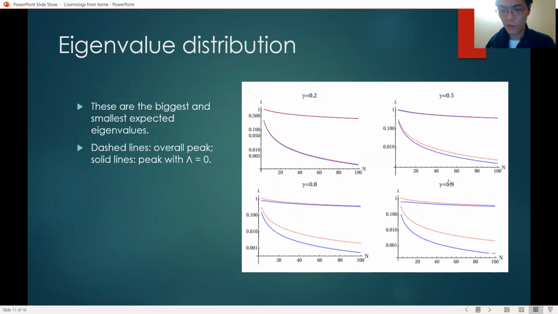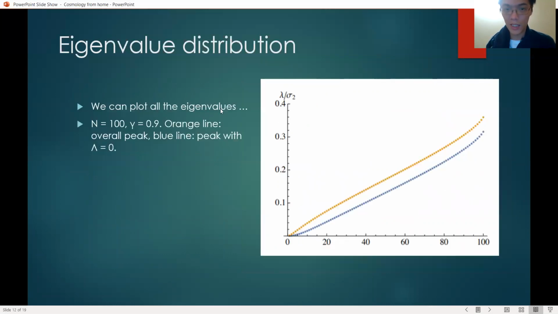Here are four different values of gamma. And again, we have the overall peak and the peak with lambda equals 0. You can see that the biggest eigenvalue stays of order 1. But the smallest eigenvalue drops. Therefore, as n increases, the minimum becomes less and less, becomes shallower and shallower.